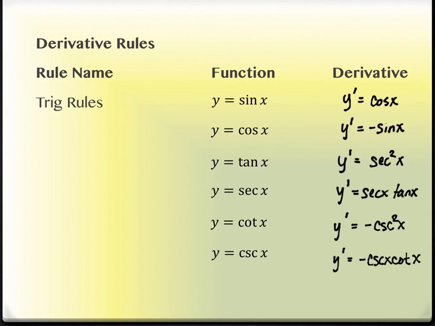And one of the things that we did as we were learning this is we noticed things like these sort of come in pairs, right? These two pair up very nicely and mimic what these two are doing. We talked about the fact that co-functions always have a derivative that's negative, so cosine becomes a negative sine, cotangent becomes negative cosecant squared, and cosecant becomes negative cosecant cotangent, right? All those kinds of things.